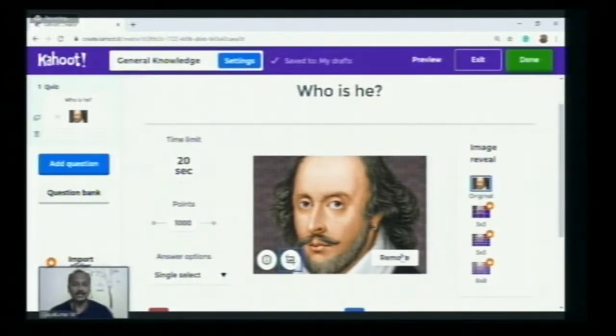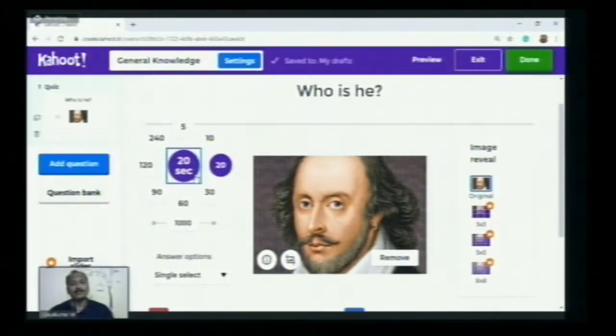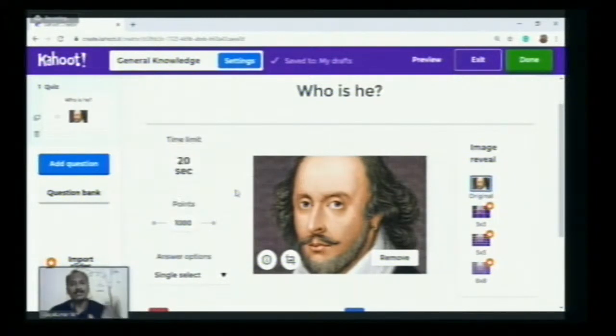We just added an image, and here you can see the time limit. So I will click here. You can see 5, 10, 20, 30 like that. By default, the time is set to 20 seconds. How many seconds are you going to provide for the students to answer? This is to be determined by the teacher and also depends on the question. If you share questions related to mathematical operations, they need more time when compared to very simple questions. So it depends on the need, you just fix and customize the time limit.